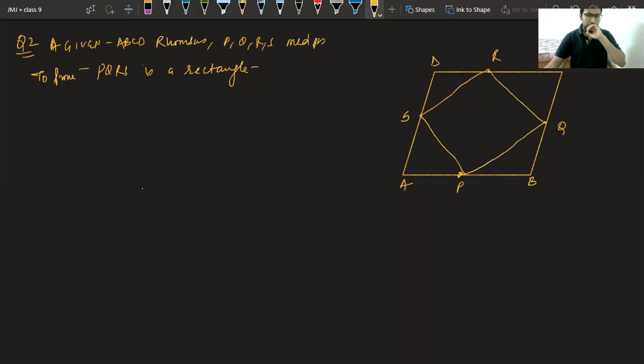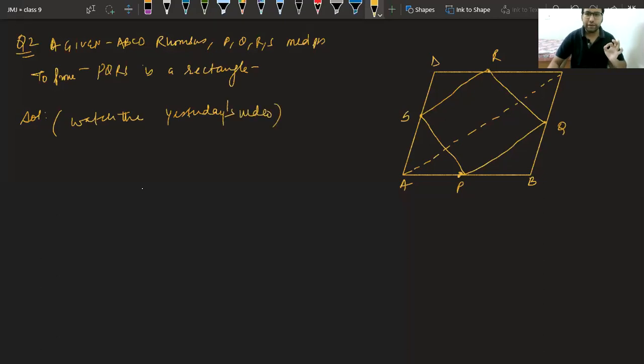So we have the task in front of us. Two tasks. The first task is to prove it a parallelogram, which is very easy with the help of the midpoint theorem. We have seen in the last question, same procedure we will use here. We will say in triangle ADC, I'm not doing the complete part over here. You can watch yesterday's video for the complete solution.